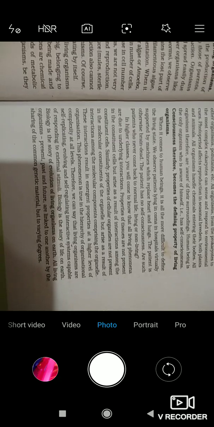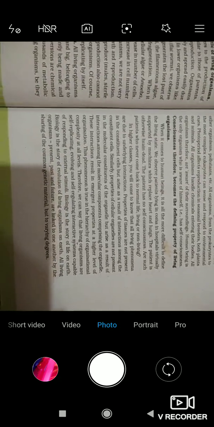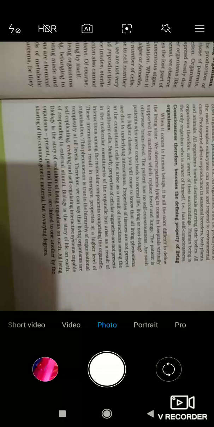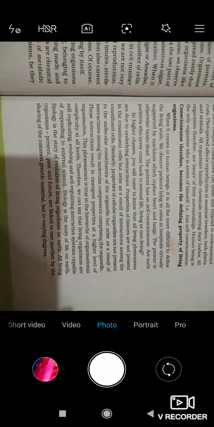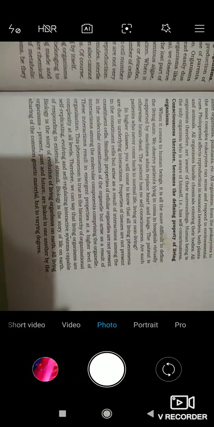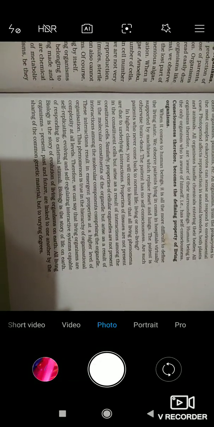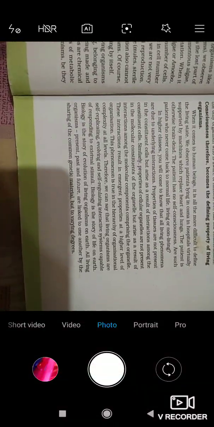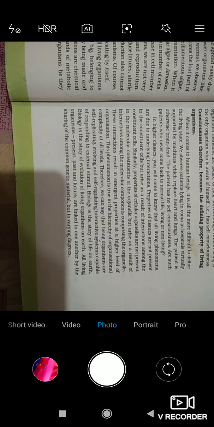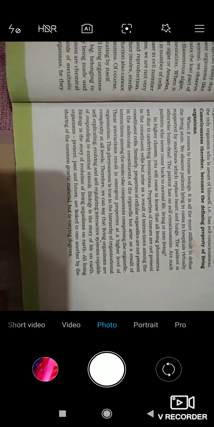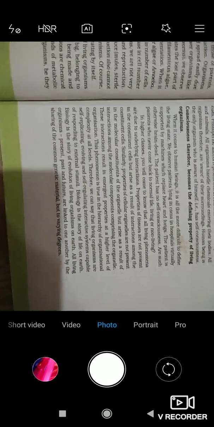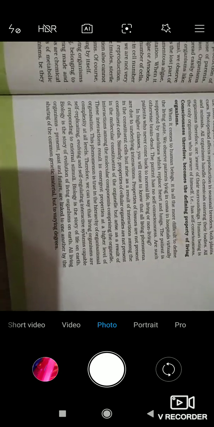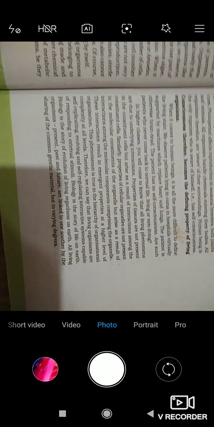Biology is the story of life on earth. What do we mean by life on earth? The earth has living organisms, and the story of the life of these living organisms is biology. Biology is the story of evolution of living organisms on earth. As living organisms evolve and advance over time, that is also a story of biology.